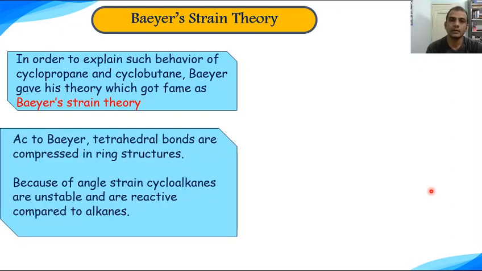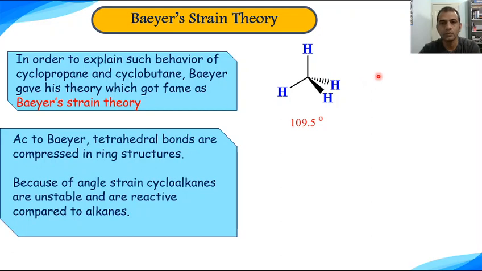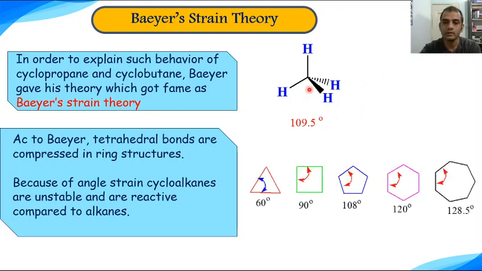According to Bayer, tetrahedral bonds are compressed in ring structures and because of that angle strain arises in cycloalkanes, which makes cycloalkanes a little bit unstable and thus more reactive as compared to alkanes. So this is our carbon atom, and carbon atom is tetrahedral, so the bond angle is 109.5. However, when carbon forms rings, we will get this type of structures or molecules, and in these molecules you can find this internal angle.